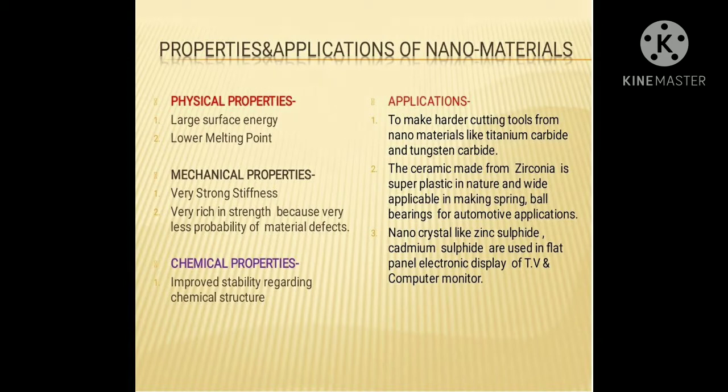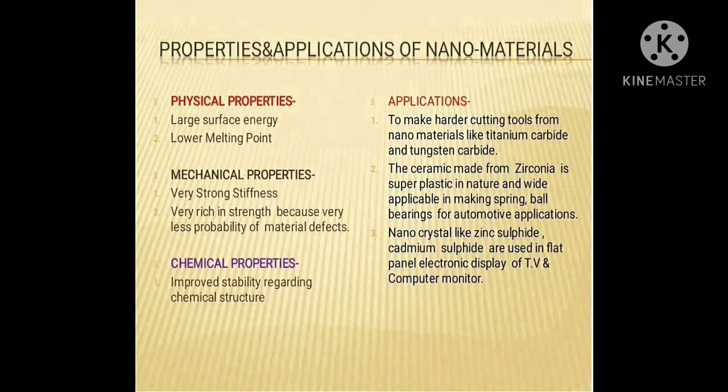Now some mechanical properties are: first one, very strong stiffness. Nanoparticles have a greater binding force and show a very high amount of stiffness and flexibility. One of the most important mechanical properties of a nanomaterial is that any product made from the nanomaterial shows a very high amount of strength, because there is a very low probability of defect or fault generation in a nanomaterial as compared to other conventional materials.